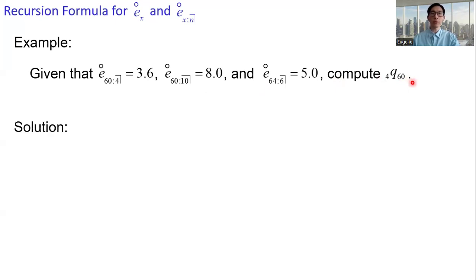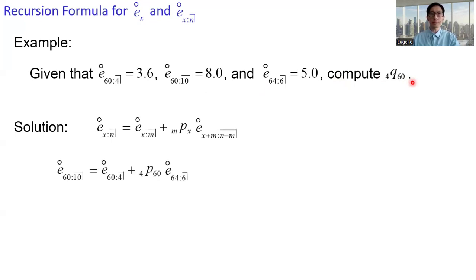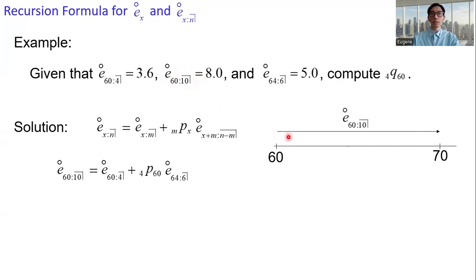All right, make use of the recursion formula. Start with age 60 until 70, because we are given a 10-year temporary expectation of life. So this is from age 60 to age 70, the expected lifetime.